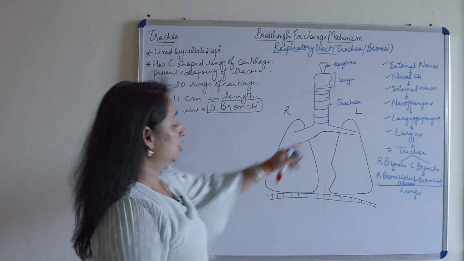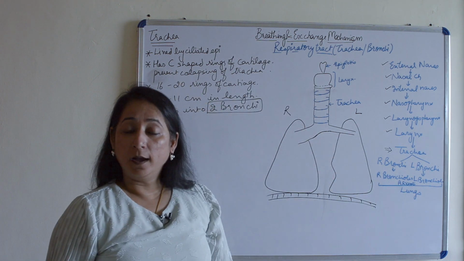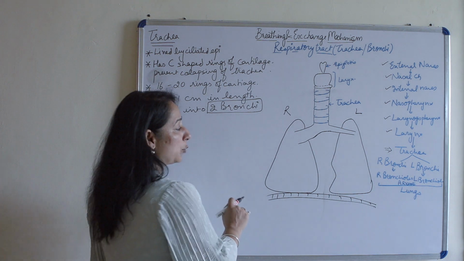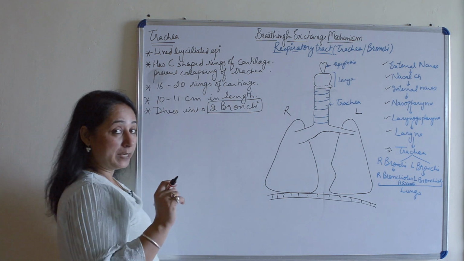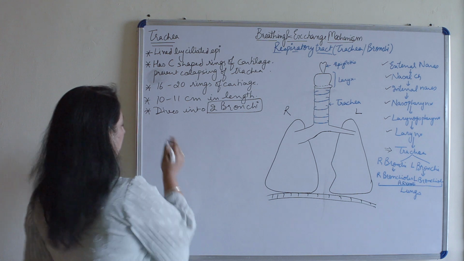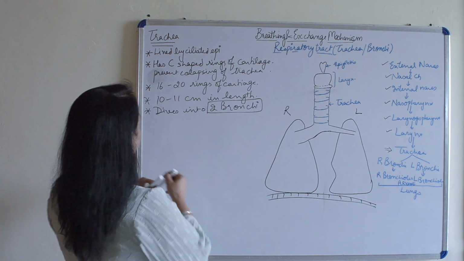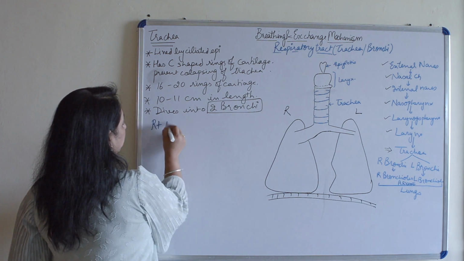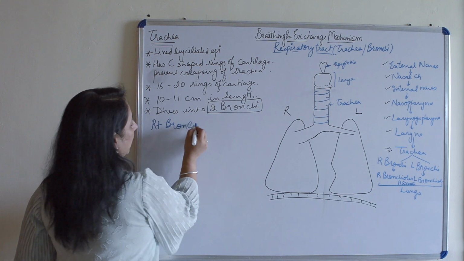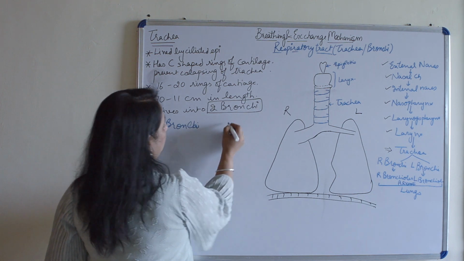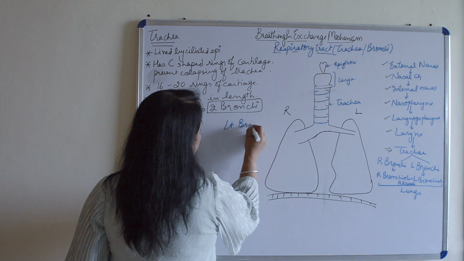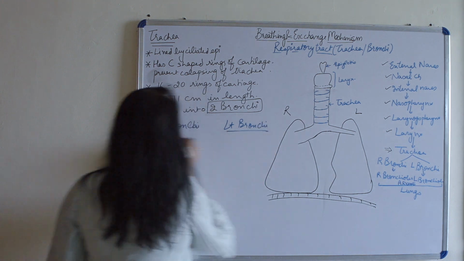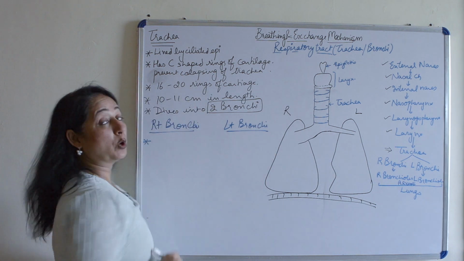Let's understand. So it is divided into two bronchi. Now these two bronchi are different from each other, right and left bronchi. We'll talk about it. Let's write first of all. This is right bronchi and left bronchi. Let's see the point of difference between the two. Very significant points of difference.